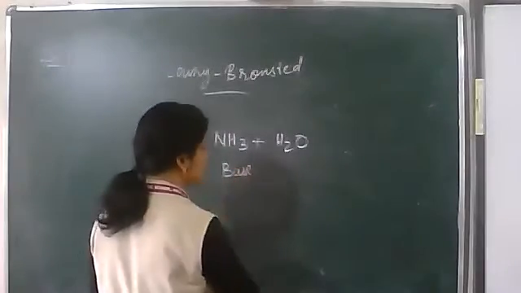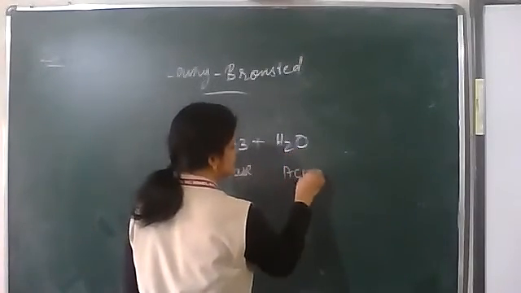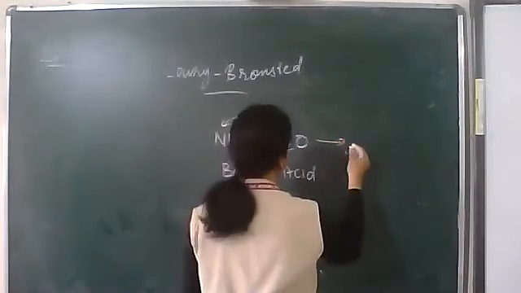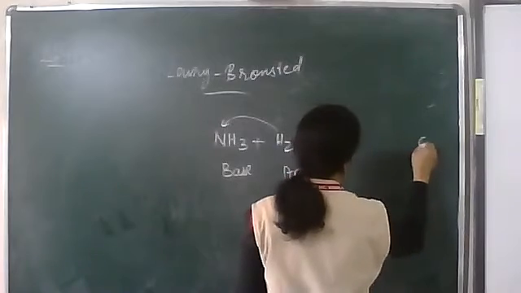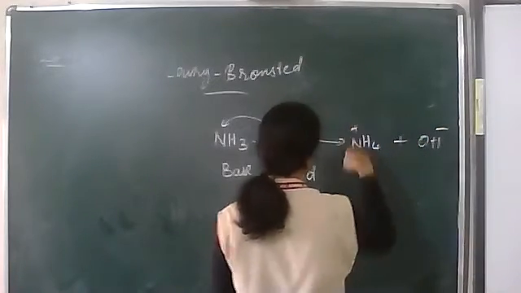Now here, ammonia is a base, so H2O will act as an acid. It will give H plus to this, so what you get is OH minus and NH4 plus.